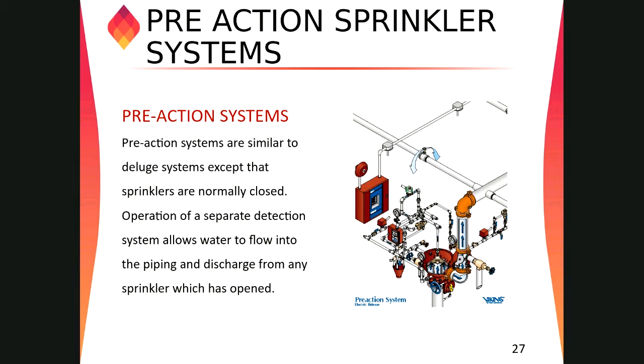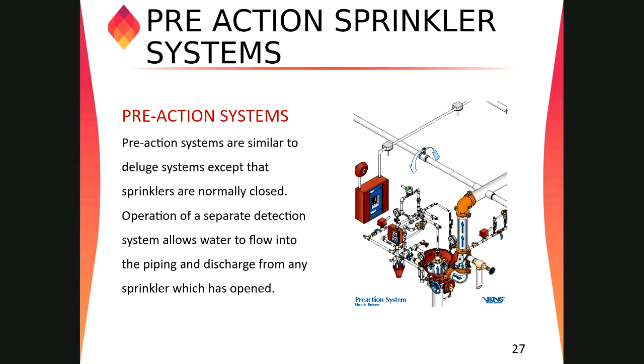And there are 3 types of interlocks. I have not included them here because they are in the book, and this is not very common. There are three types: single interlock system, non-interlock system, and double interlock system. In the single interlock system, when a detector detects the fire, it will admit water into the piping.